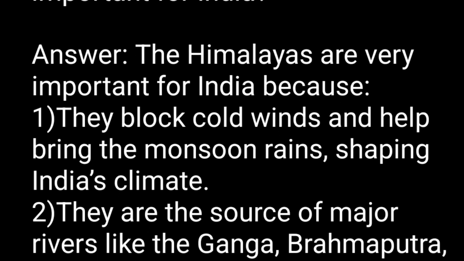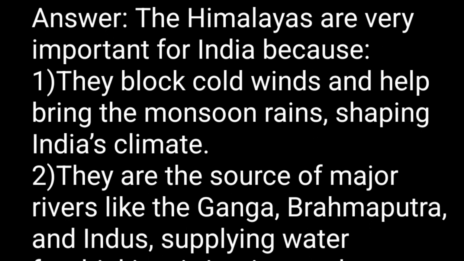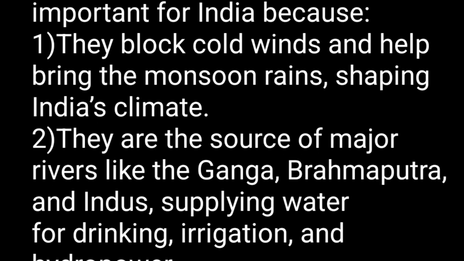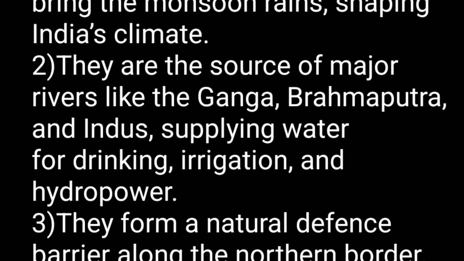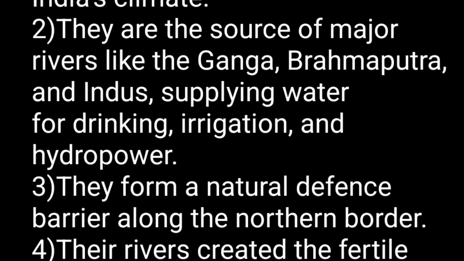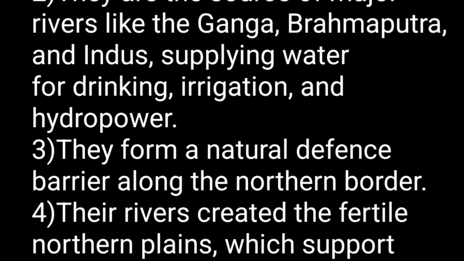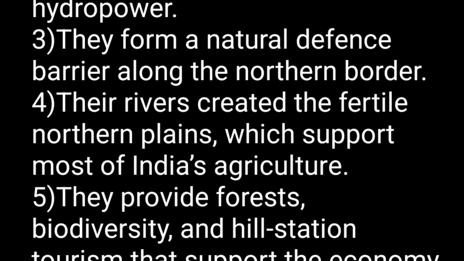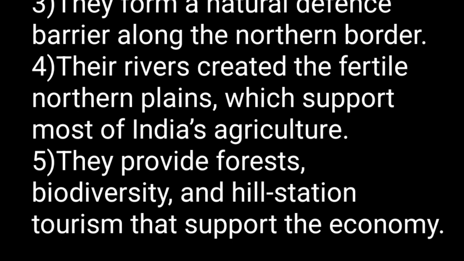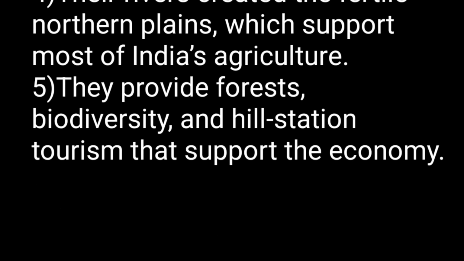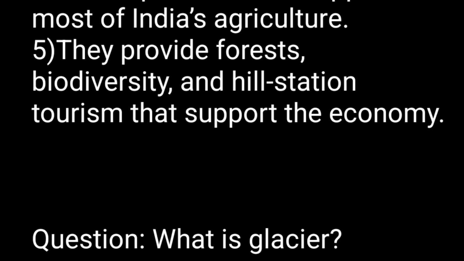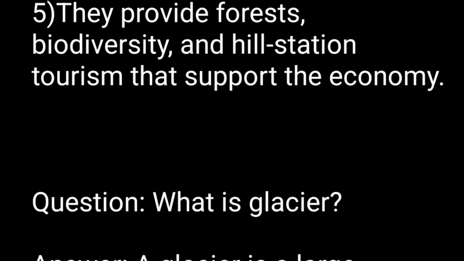They block cold winds and help bring the monsoon rains, shaping India's climate. 2. They are the source of major rivers like the Ganga, Brahmaputra, and Indus, supplying water for drinking, irrigation, and hydropower. 3. They form a natural defense barrier along the northern border. 4. Their rivers created the fertile northern plains, which support most of India's agriculture. 5. They provide forests, biodiversity, and hill station tourism that support the economy.